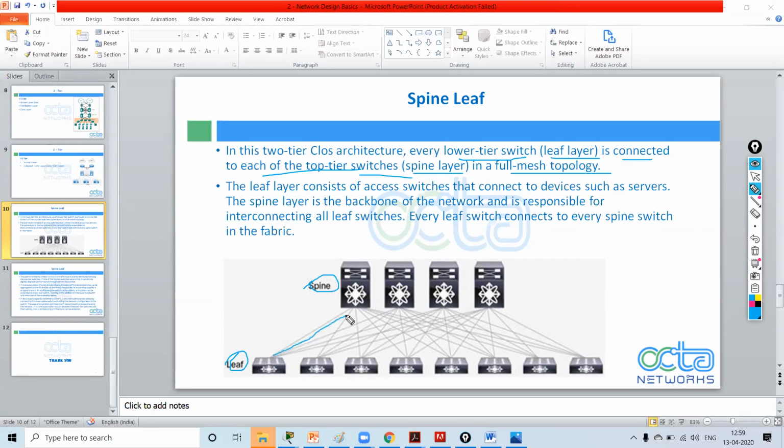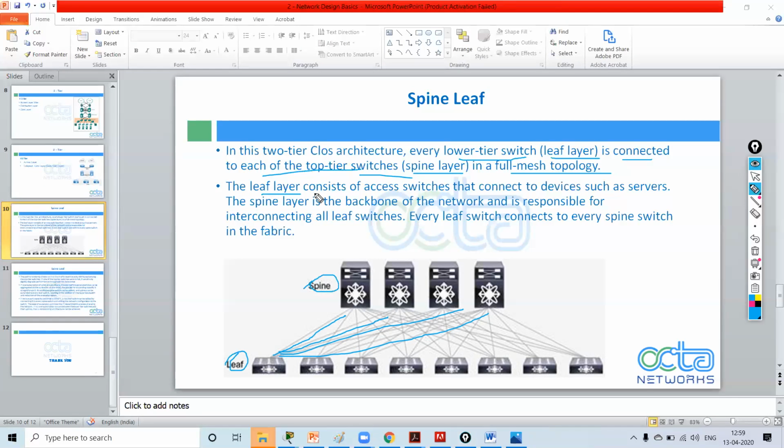Every leaf switch is connected to every spine switch for redundancy in full mesh. This type of topology is used when you are building a data center.